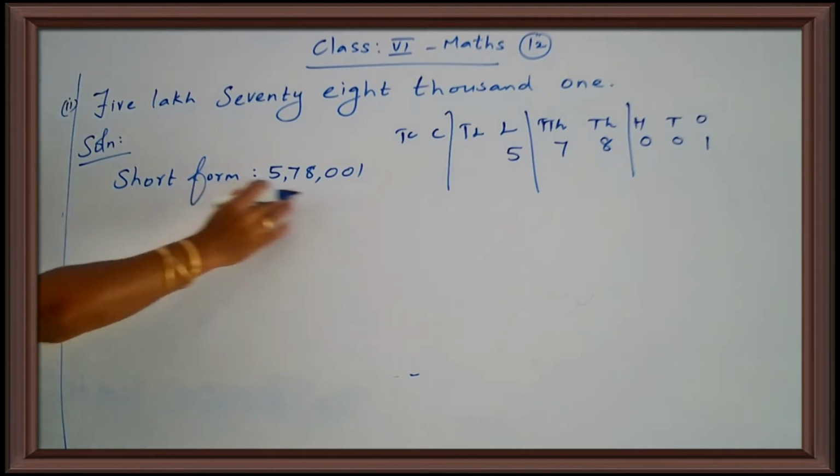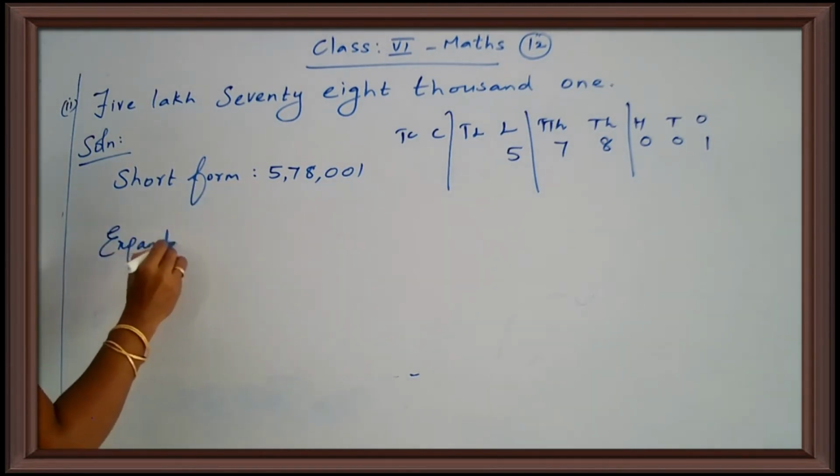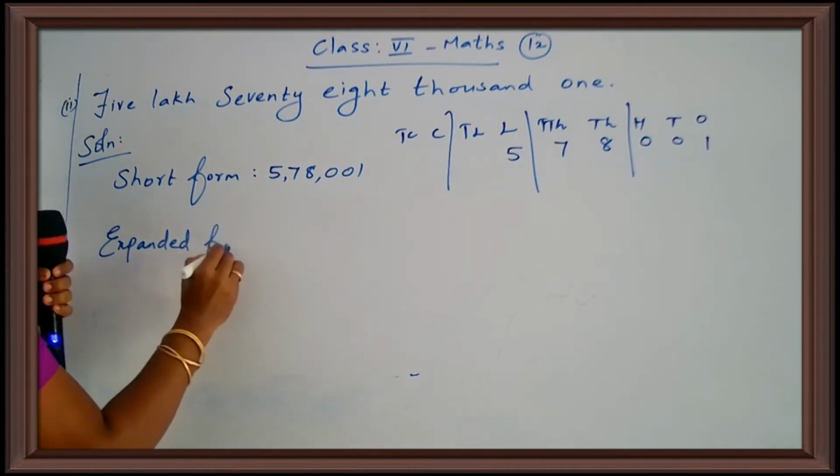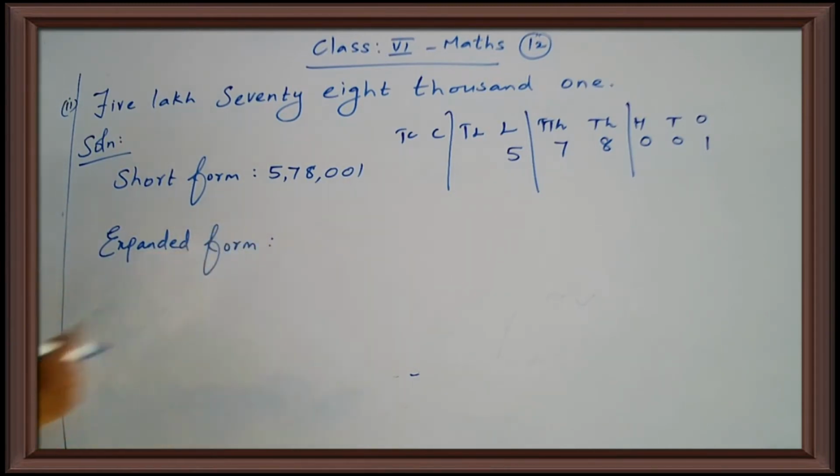Now you write in expanded form. Expanded form means we write a number as a sum of the place values of its digits. You have to put the add symbol and write. The sum of the place values of its digits, that form of the number is said to be expanded form.